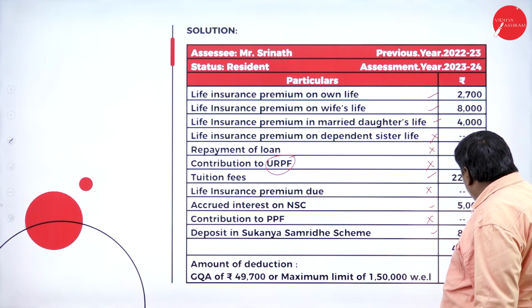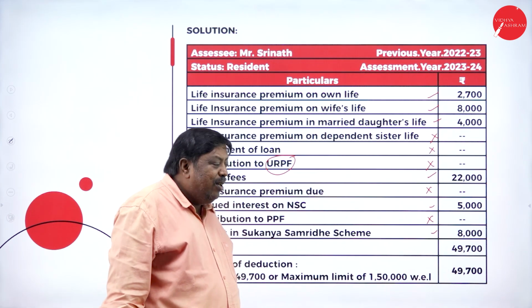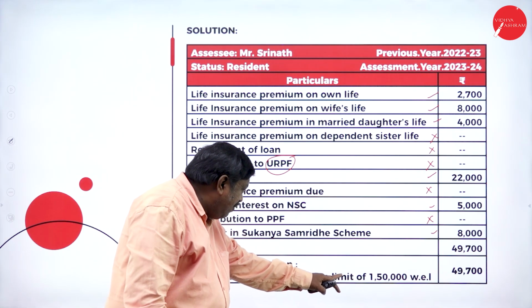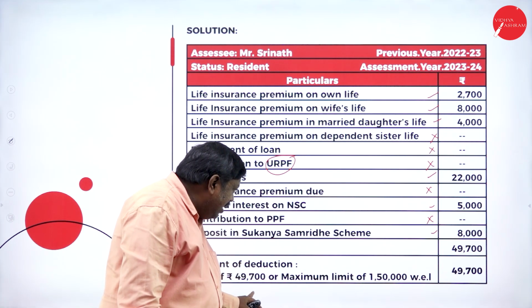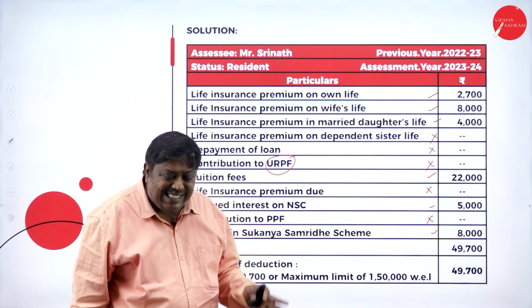So the total eligible amount for me for the deduction is 49,700. My maximum limit is 1,50,000 or 49,700, whichever is less, and that is eligible for deduction under section 80C.